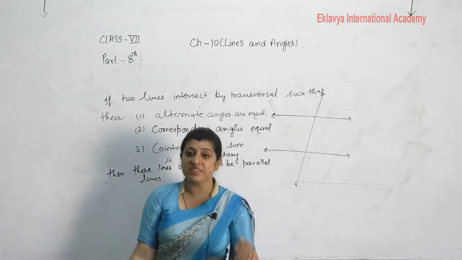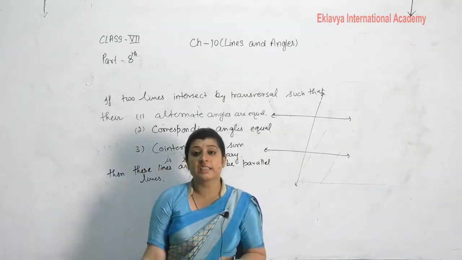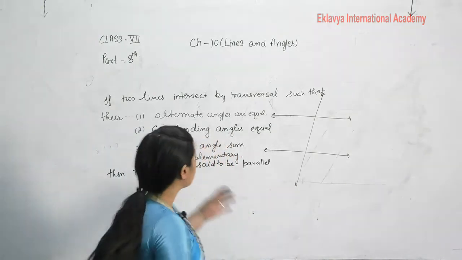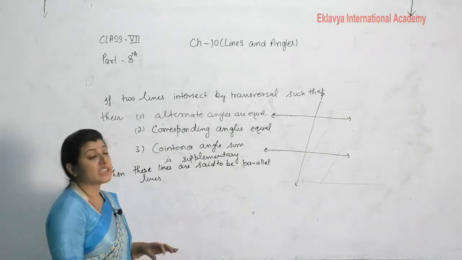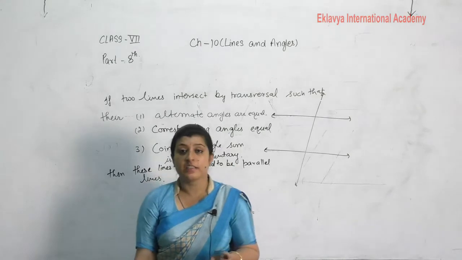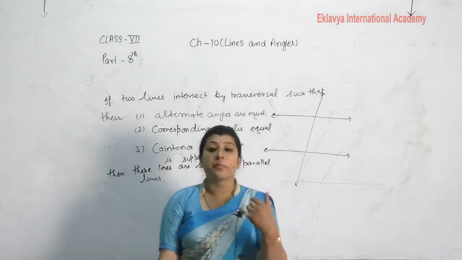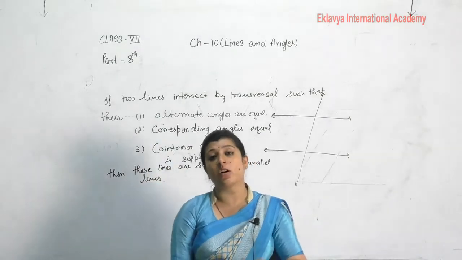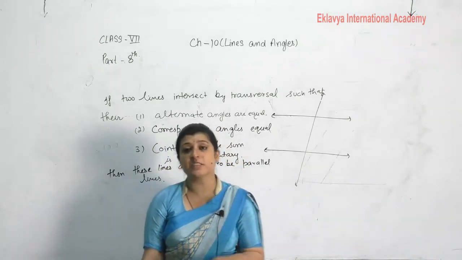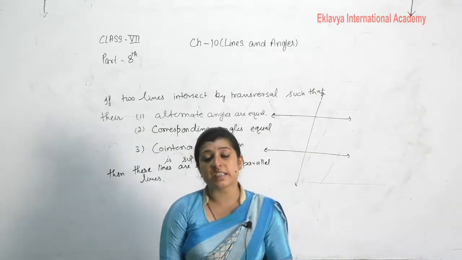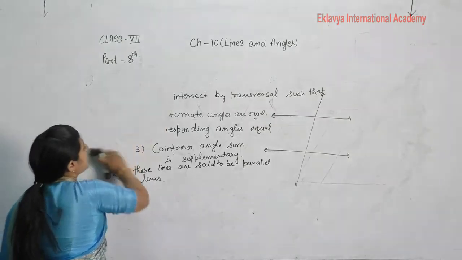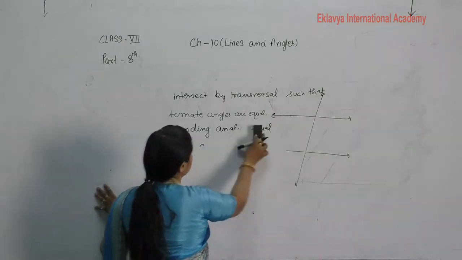What is the axiom? We will study in class 9. So we can say easily, the converse of the parallel line statement: whenever a transversal intersects two lines such that their alternate angles are equal, or maybe corresponding angles are equal, or maybe co-interior angle sum is supplementary, then in this case we can say these lines are said to be parallel lines. Now we will take some examples related to this concept.